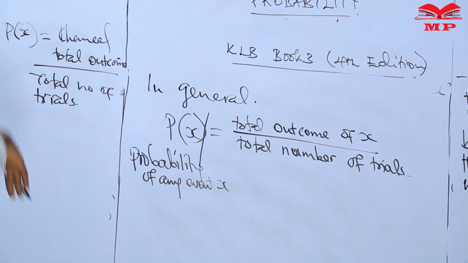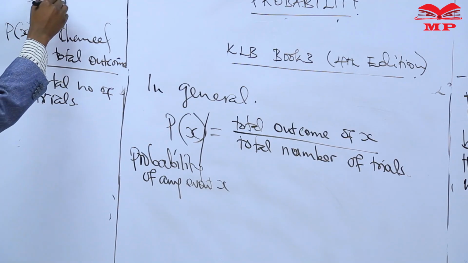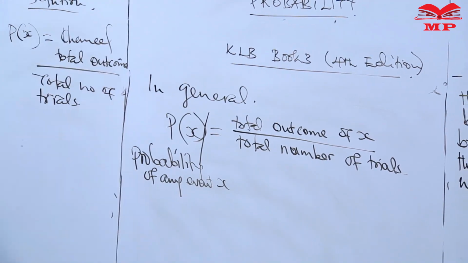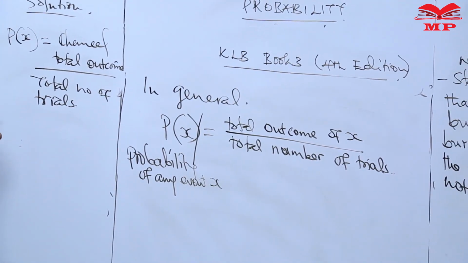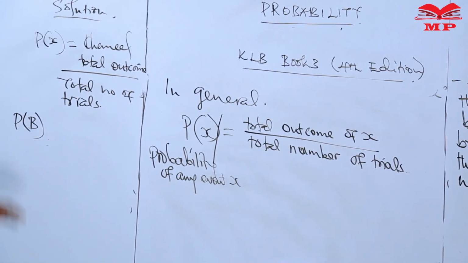Now we can modify this a little bit to fit into our situation. So we are looking at the solution. We are looking at the probability that a bulb will not burn out.